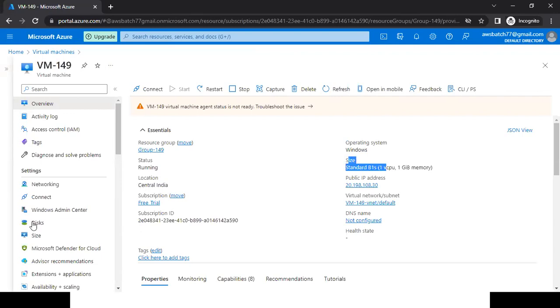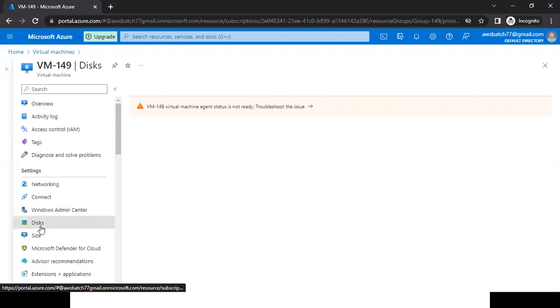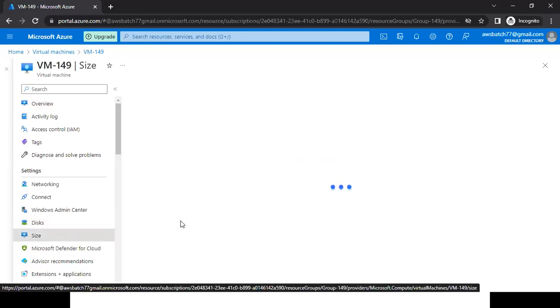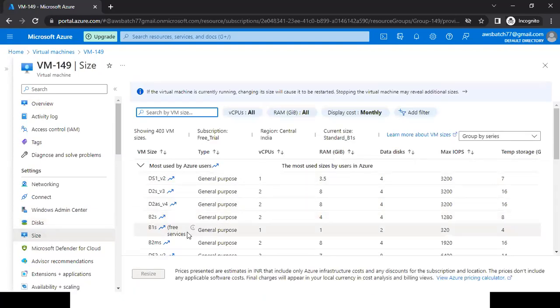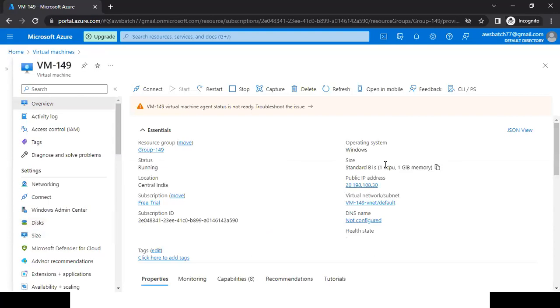Here on left hand side, we have option called disk. 127 GB we are getting here. Here we have option called size. There I'm able to see all the sizes. Which one we have chosen? We have chosen B1S. That we are able to see here. So the machine which we have created, we are able to see.